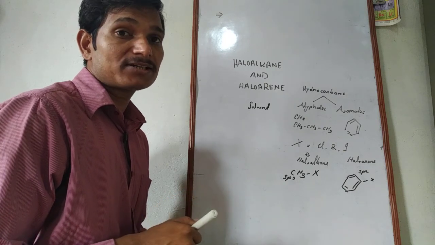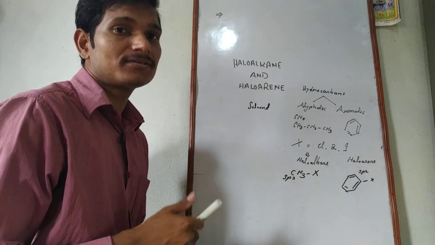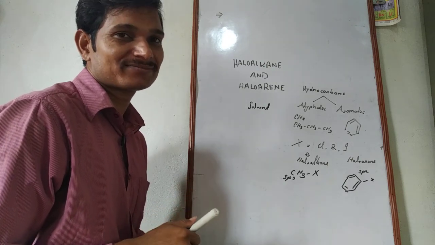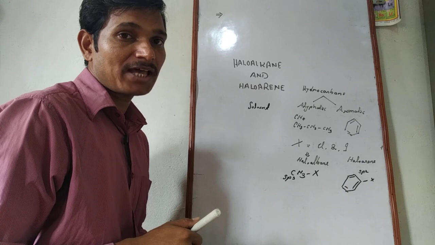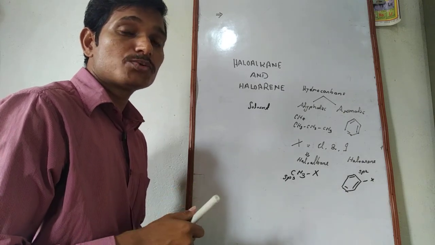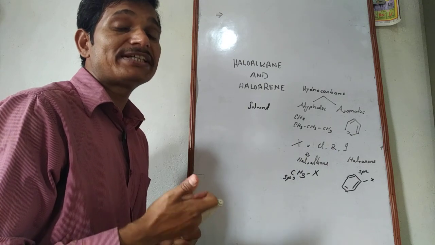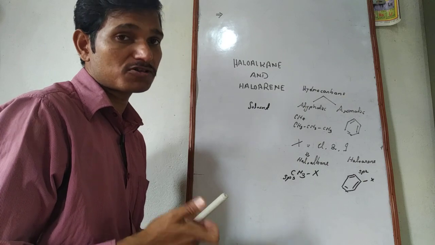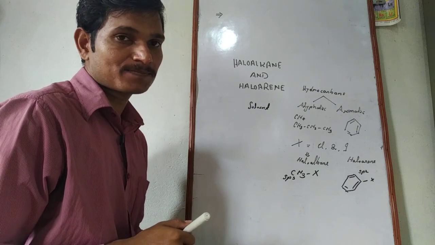While on the other hand, chloroquine is used for the treatment of malaria. And nowadays, chloroquine is also used to treat COVID-19, to cure infections caused by the COVID virus.